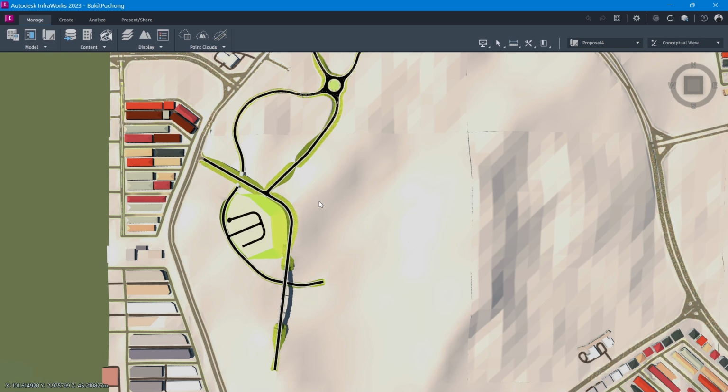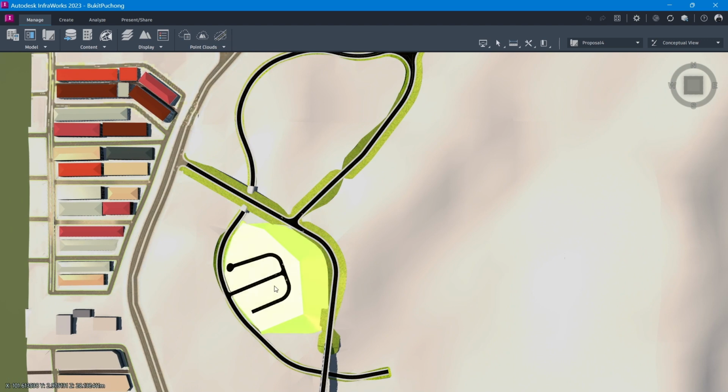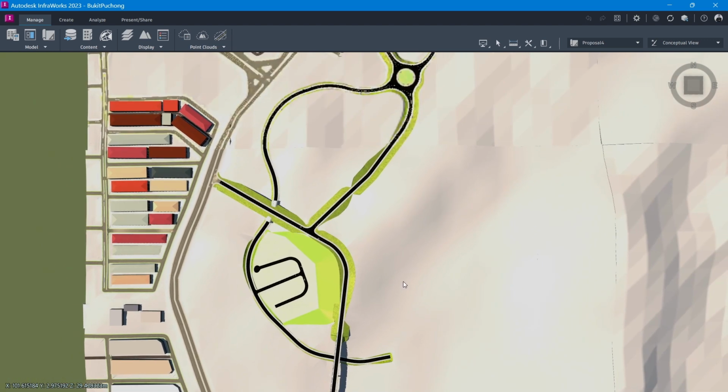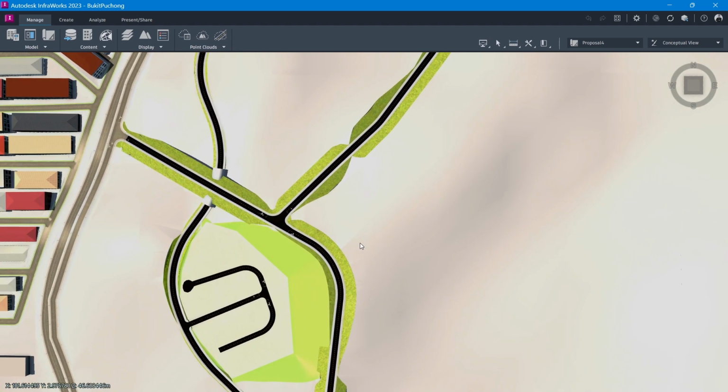the project, which has context detail such as the road, the tunnel, the platform, and the grading. All these things we can present here.